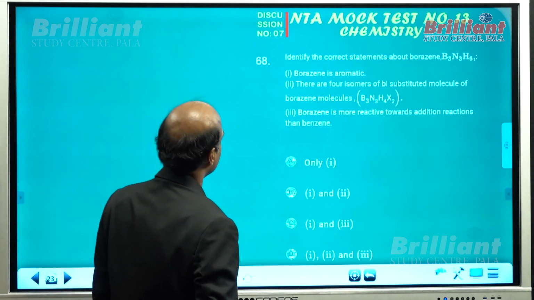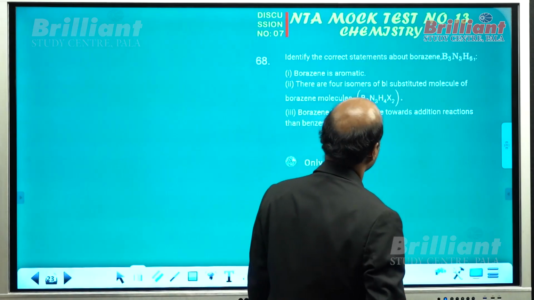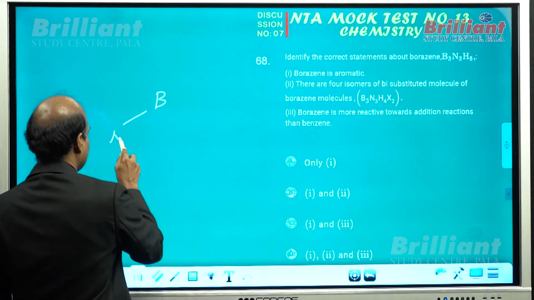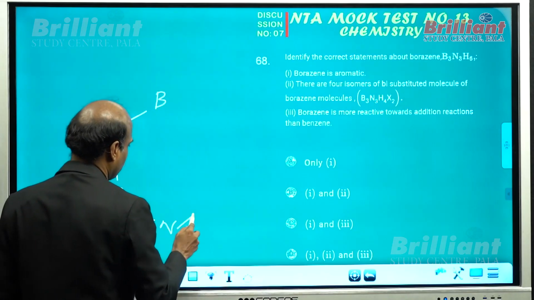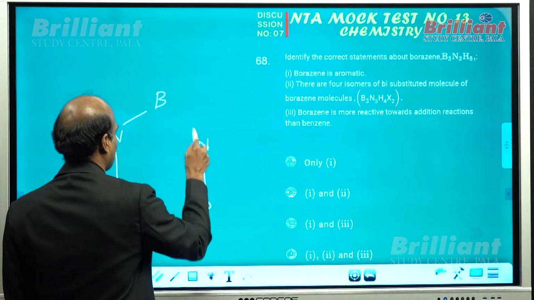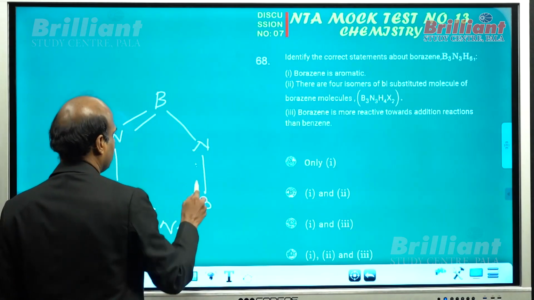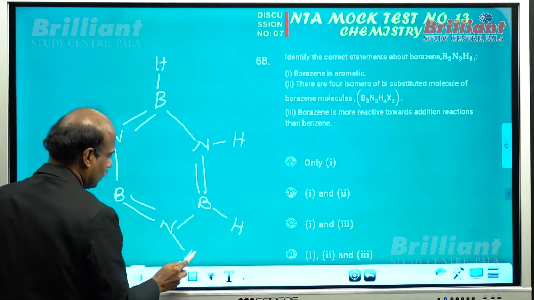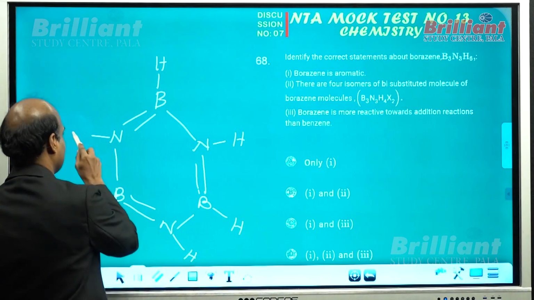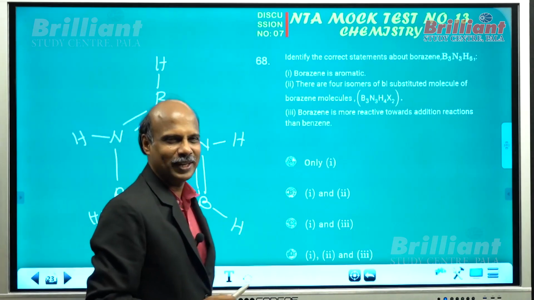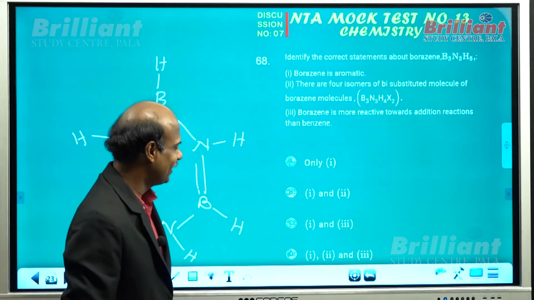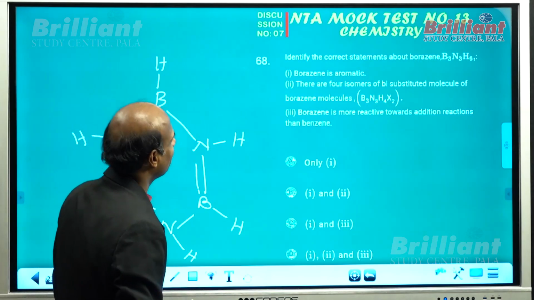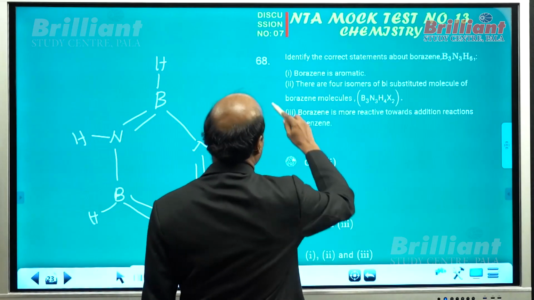What about question number 68? You want to identify the correct statement about borazine, B3N3H6. All of you know that B3N3H6 is also called inorganic benzene and it possesses aromatic character, but it is not correct to say it possesses aromatic stability, you know. Borazine is not like benzene. Borazine is actually reactive, but aromatic stability is attributed to benzene. Anyway, they say borazine is aromatic is correct.